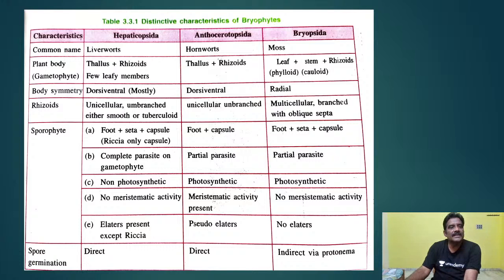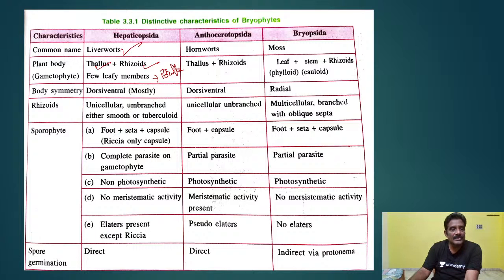Among bryophytes, you see liverworts here. These are commonly called liverworts. I already told you, the body is called a thallus, and rhizoids are present. Some are leafy members, Porella for example, where a leaf-like structure is present. The body is dorsiventral. Rhizoids are unicellular, unbranched, either smooth or tuberculated.